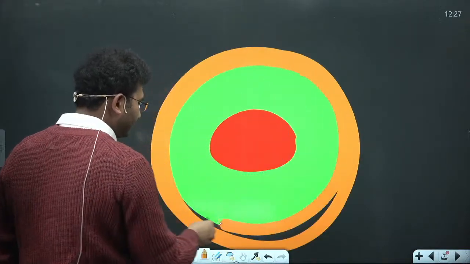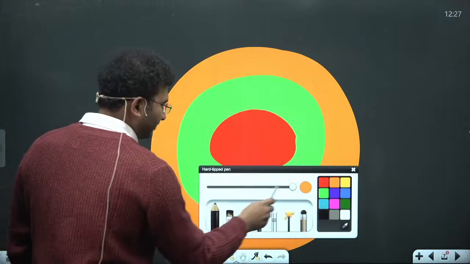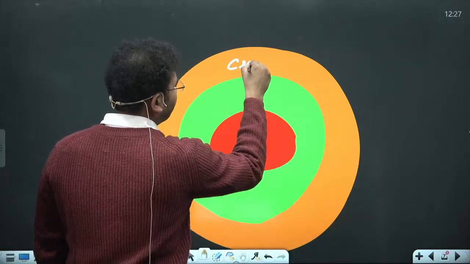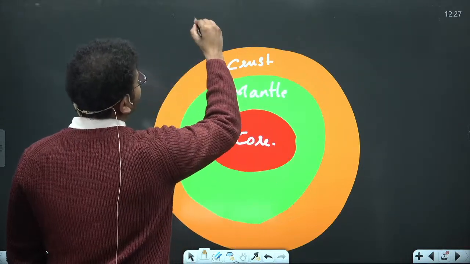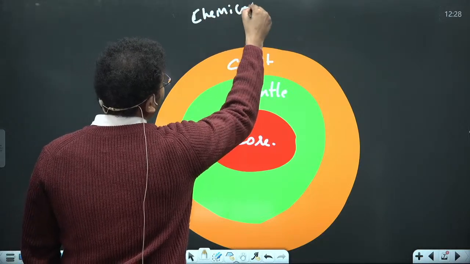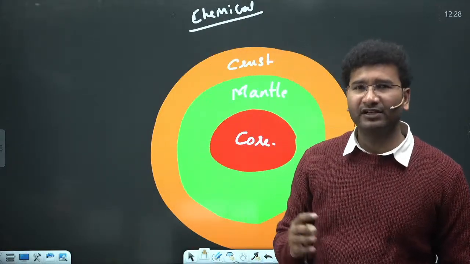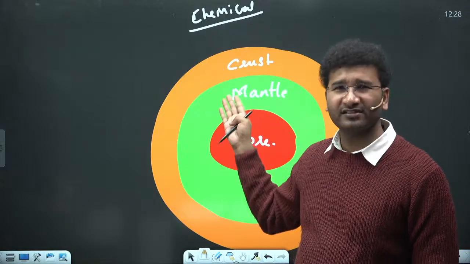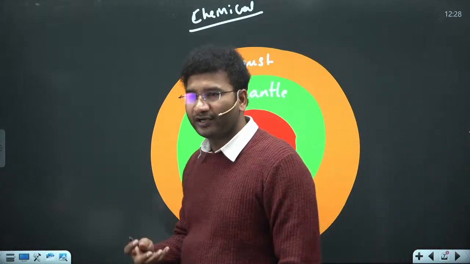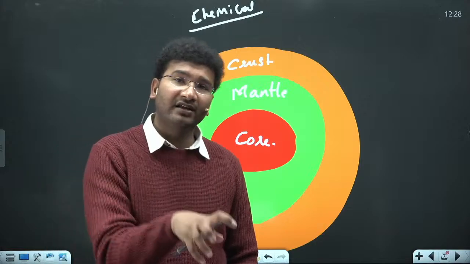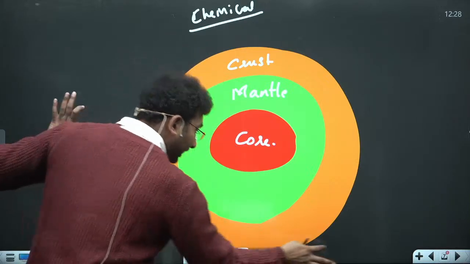So see here, imagine this is your crust, ठीक है, ये आपका crustal part of the layer है. So this is your crust, ये हो गया mantle, and this is your core. Now what is this? This is nothing but chemical composition. इसी interior of the earth को if you wanted to divide on the basis of mechanical composition, we'll then look into कौन सा ऐसा layer है जो solid है, कौन सा ऐसा layer है जो semi molten in nature है, कौन सा ऐसा layer है जो liquid in nature है, कौन सा ऐसा layer है फिर से जो solid in nature है, उनके अंदर कौन सा ऐसा मटेरियल्स प्रेजेंट है. इस classification के ऊपर define किया गया था mechanical composition. Now let's see the mechanical composition here.